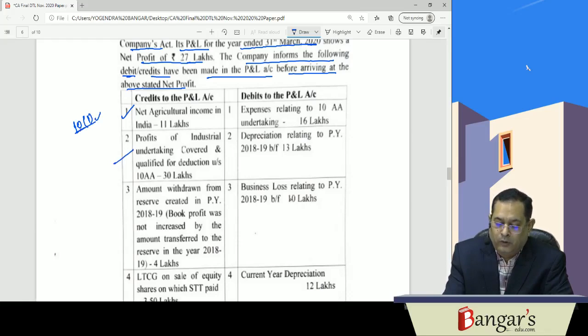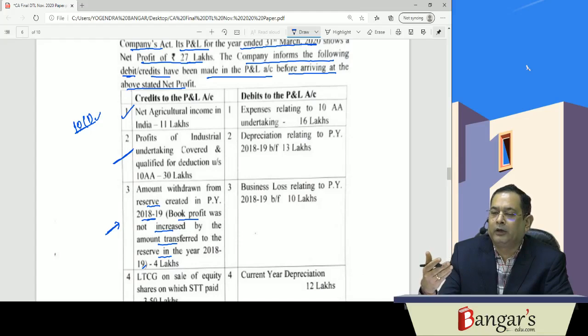No adjustments will be made for the profits of the industrial undertaking covered and qualified for deduction under 10AA, because exemptions of 10, 11, 12, the same will be available, not 10AA. Then amount withdrawn from reserves created in previous year 18-19, book profit was not increased by the amount which was transferred in the year of creation of reserve. So in case this book profit was not increased at that time, then no MAT liability would have arisen at that time.